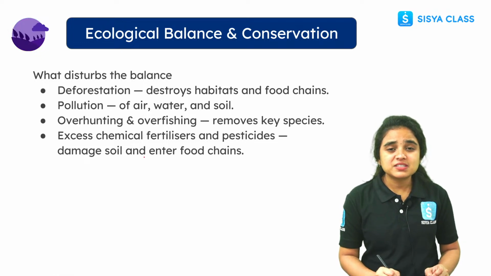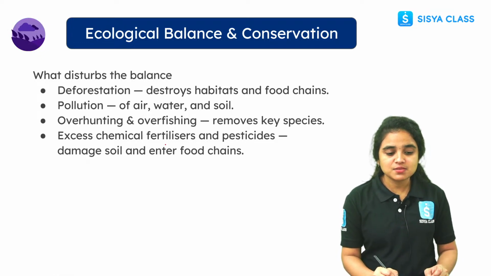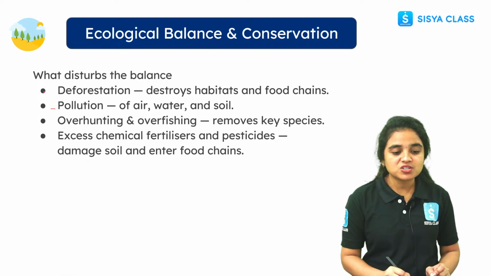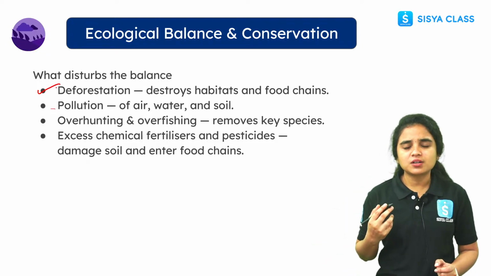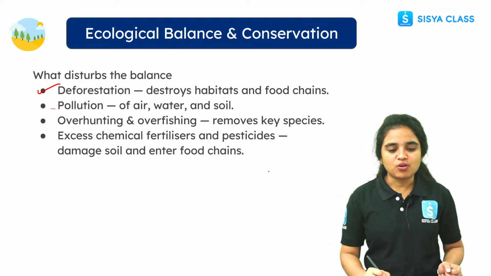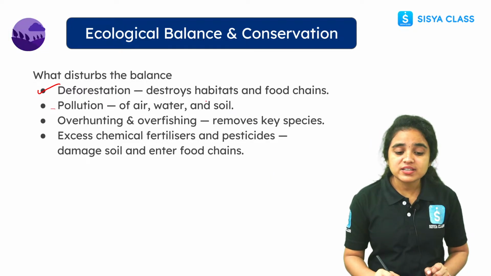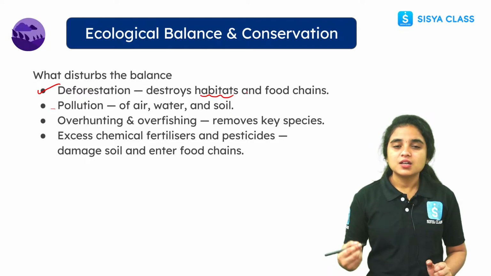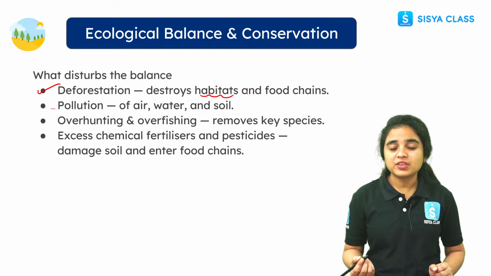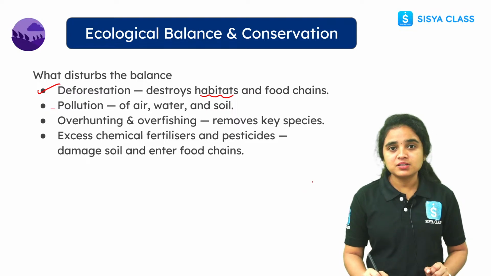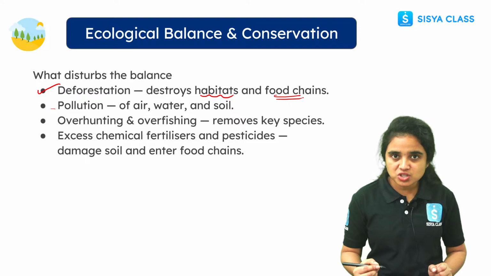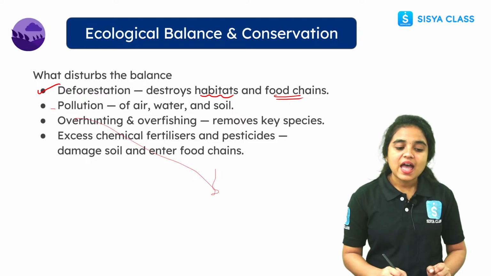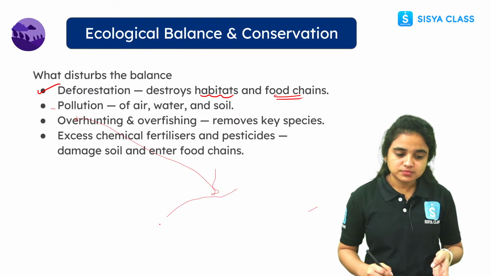And what disturbs this balance? What will disturb this balance? The first thing, deforestation. Why? Because deforestation leads to more pollution and less rainfall, and it destroys our habitats. See, deforestation leads to the loss of habitat for wild animals, right students, and also it leads to disturbances for the food chains, right, and it will lead to